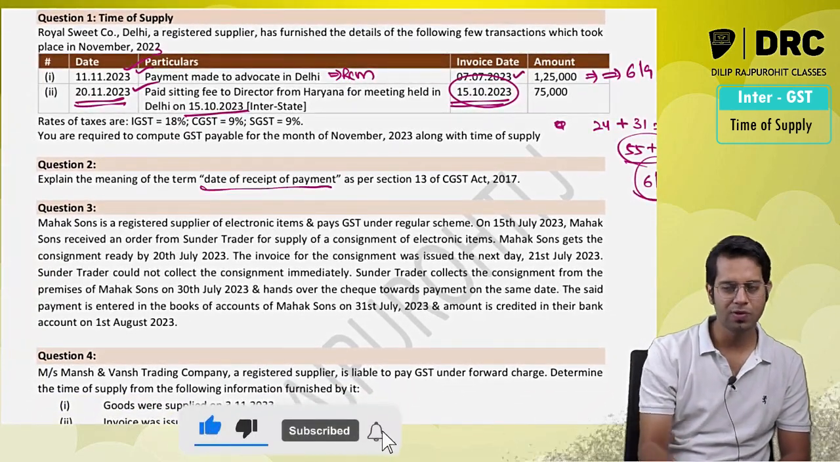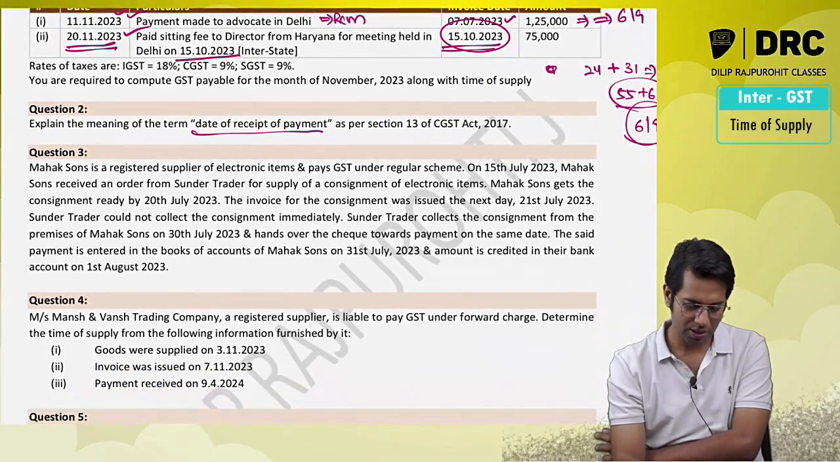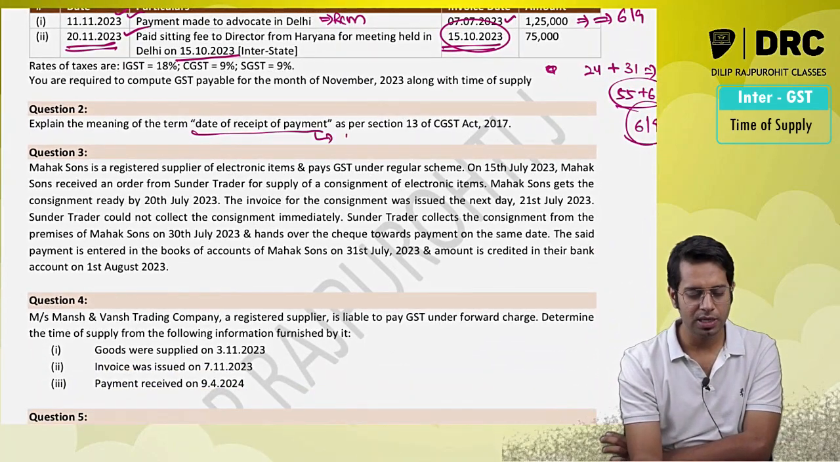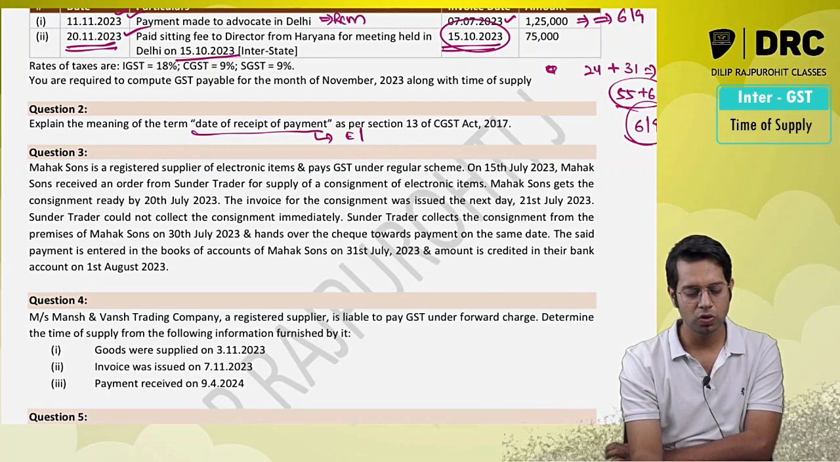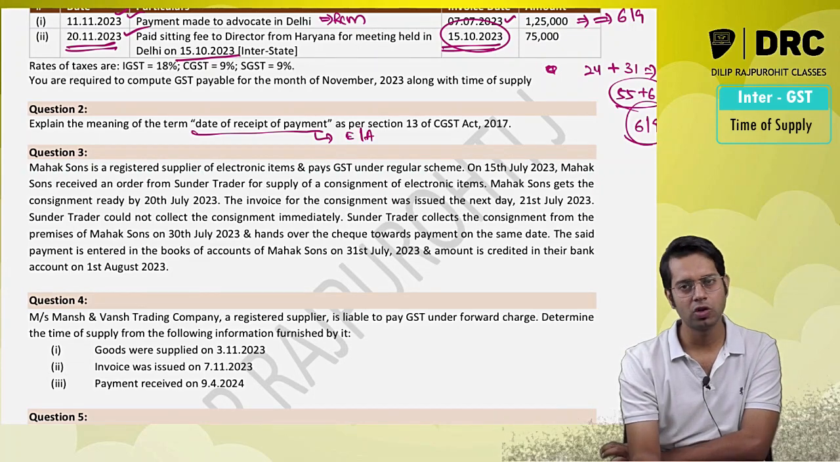Explain the term date of receipt of payment. This question was asked once in an examination. What is the date of receipt of payment? It is the date on which the entry has been made in the books of accounts or the date on which the amount is credited to the bank account, whichever is earlier.